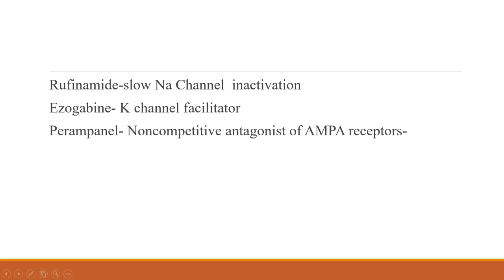Then, for those who are interested to go for PG and the entrance examination later, some newer drugs are there. Rufinamide, which is a slow sodium channel inactivator. It is a latest drug. Then ezogabine, it is a potassium channel facilitator. Then perampanel, it is a non-competitive antagonist of AMPA receptors. Again, that is through the glutamate. So these are certain latest drugs: rufinamide, ezogabine, and perampanel. Okay. So we have seen all the drugs for epilepsy.